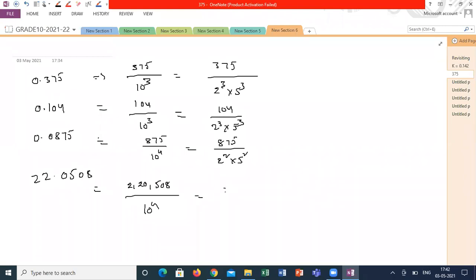2,20,508 divided by 10 power 4. 10 power 4 means 2 power 4 into 5 power 4. Got it? What is the common thing in this? All the decimals. Any decimals you can take, I can write in this format. What is the common format in this?